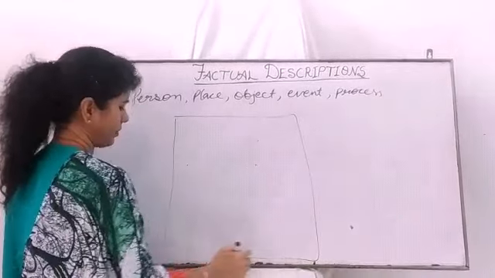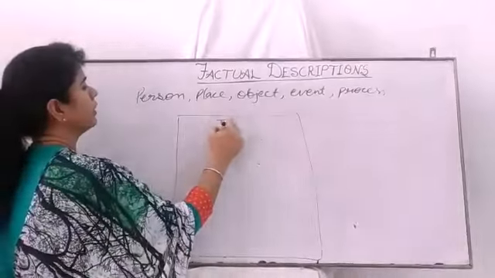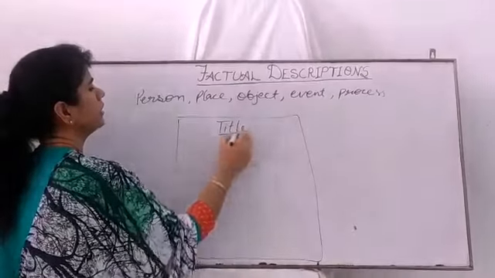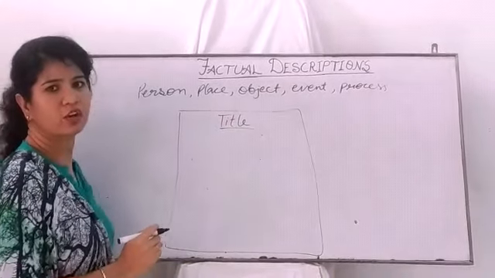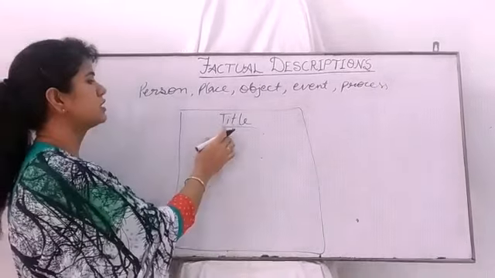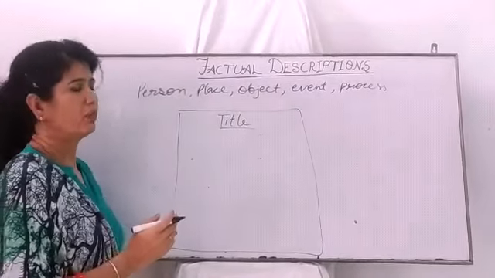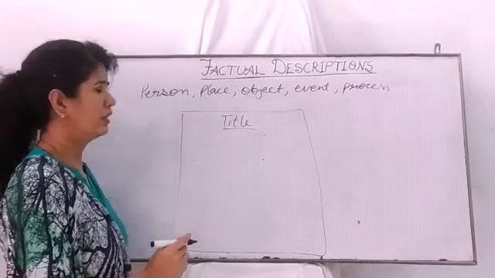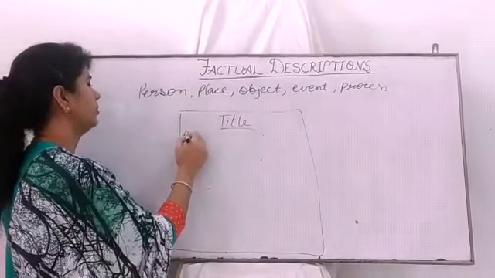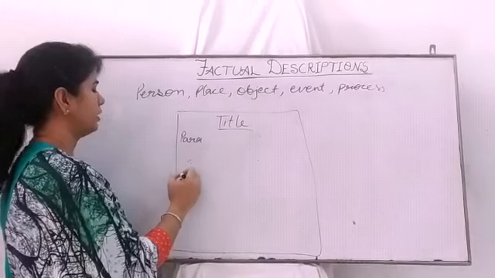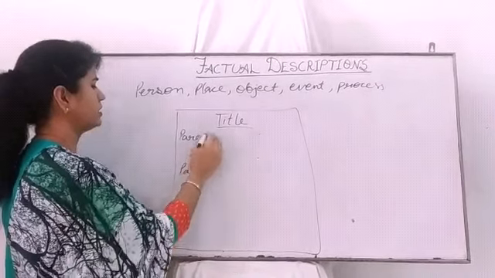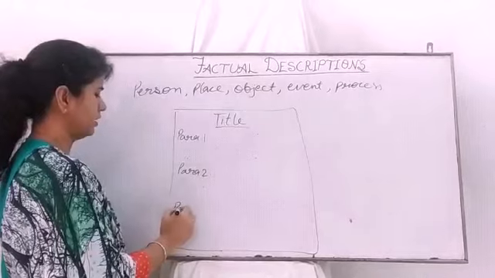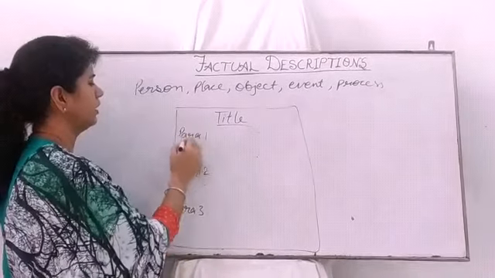In a factual description, there must be a proper title. Title is the most essential part of the factual description. It must be short and crisp, and it must come at the center. Alright? Then we can divide it into 3 paragraphs: para first, para second and para third.